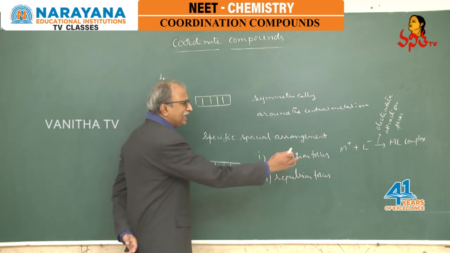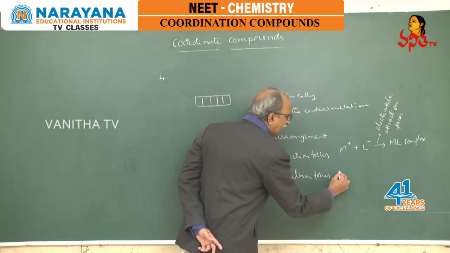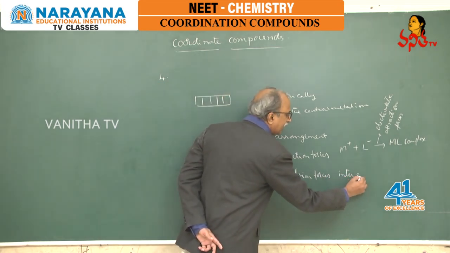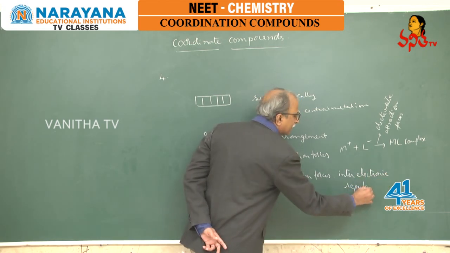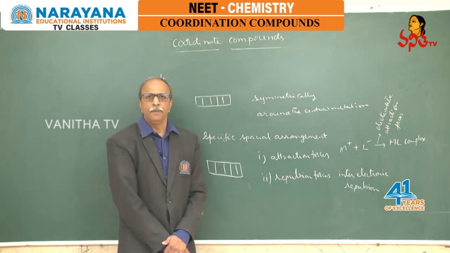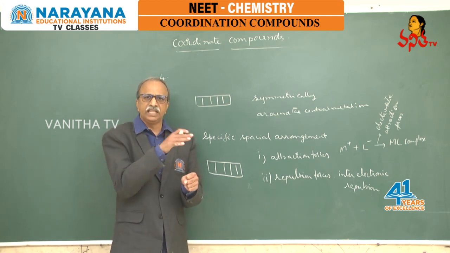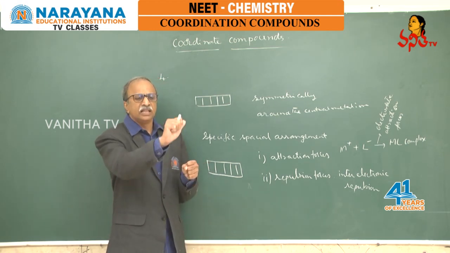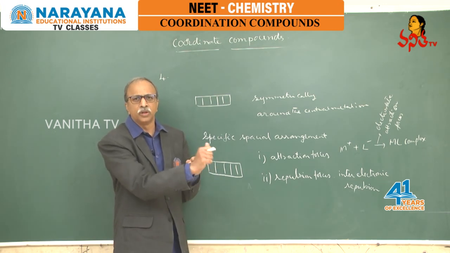And whenever these ligands are coming, then interelectronic repulsions are present. What is the meaning of interelectronic repulsions? The repulsions which are raised between the electrons present in the d orbitals and the ligand electrons which are present to donate.